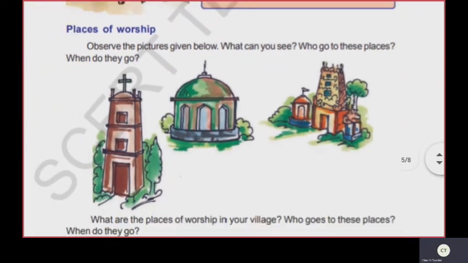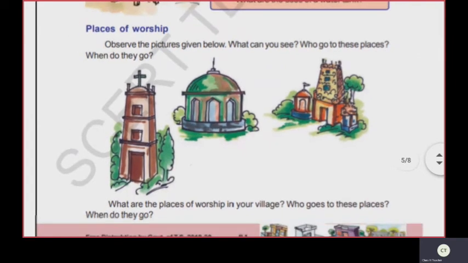Now let us know about the places of worship in Rangapuram. Observe the pictures given below. What can you see? Who go to these places? When do they go? What are the places of worship in a village? Who goes to these places? When do they go? We can see here a church, a temple, and a mosque.